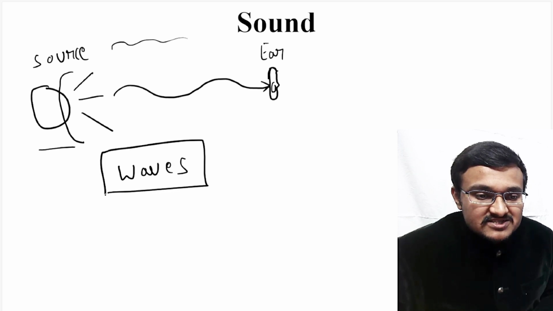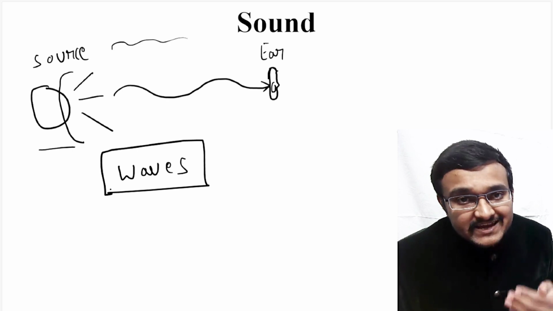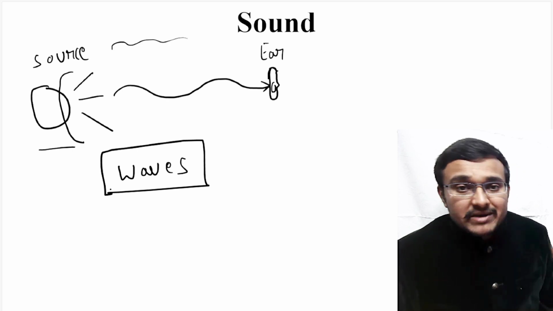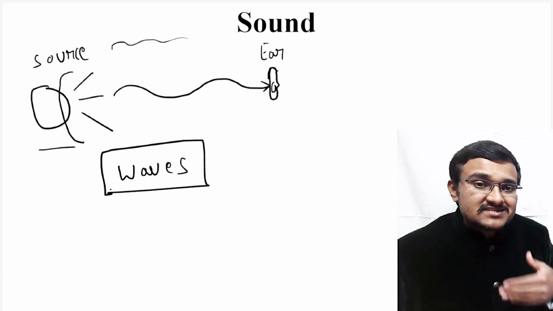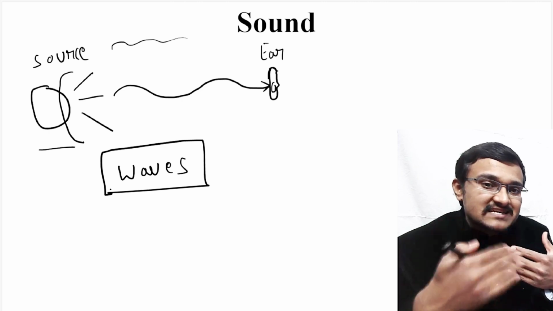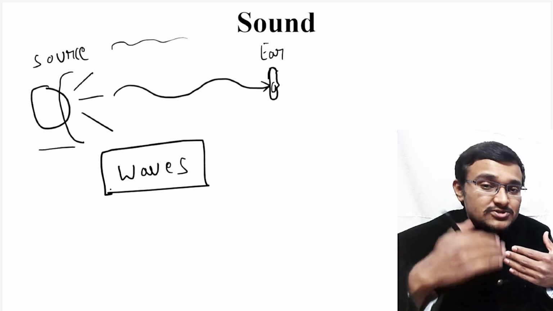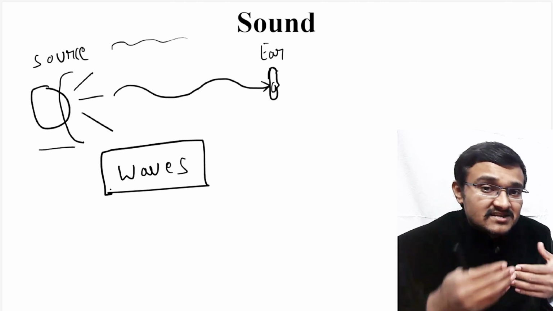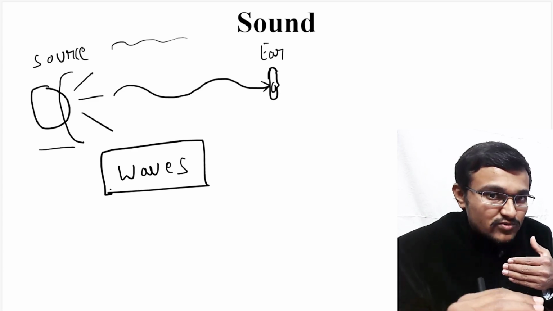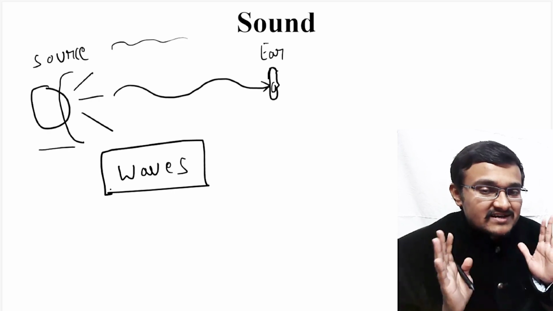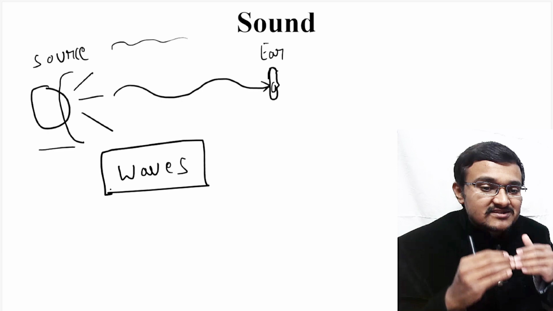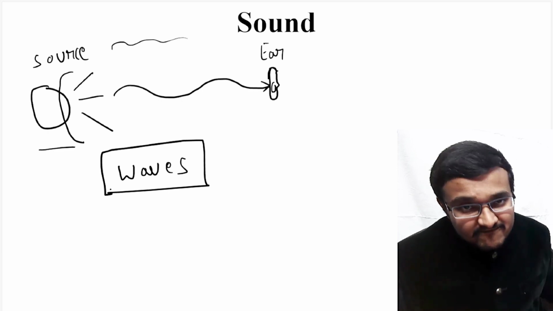Always remember, sound travels in the form of waves, because the object generating sound is not moving and the particles are not moving. The particles just vibrate about their mean position, and those vibrations are transferred to their neighboring particles. Hence sound travels through a medium. So the particles are not moving, they are just vibrating in their mean position, and the vibrations are traveling. That's why sound travels in the form of waves.